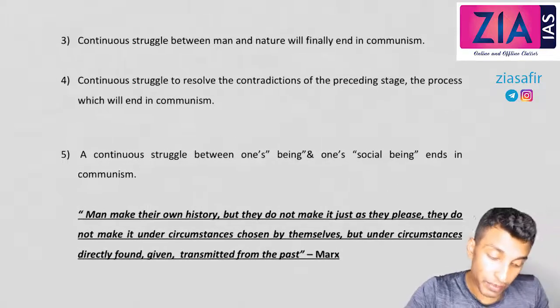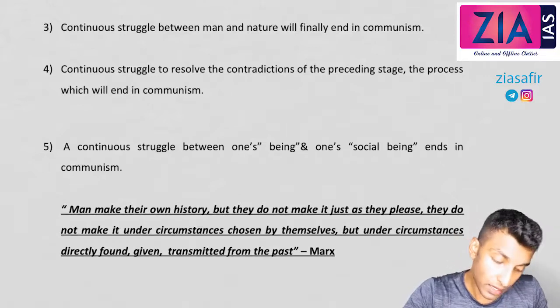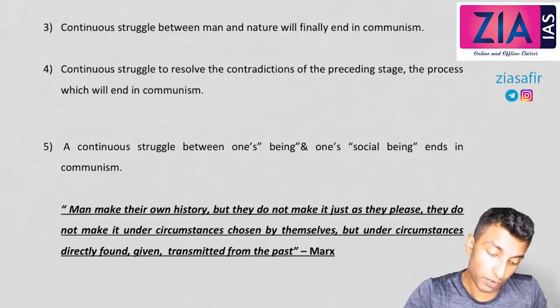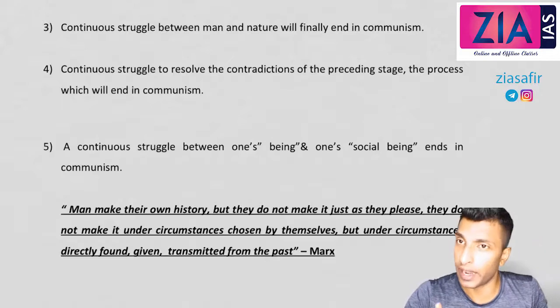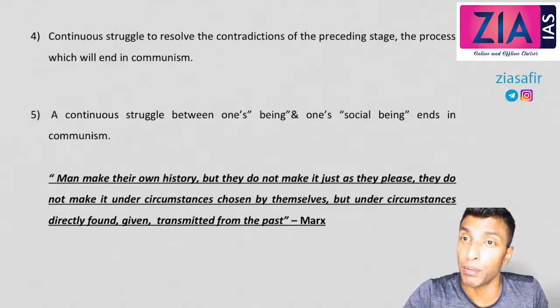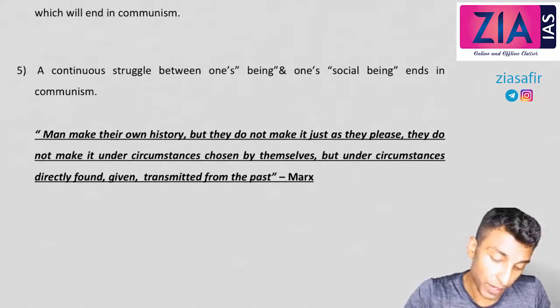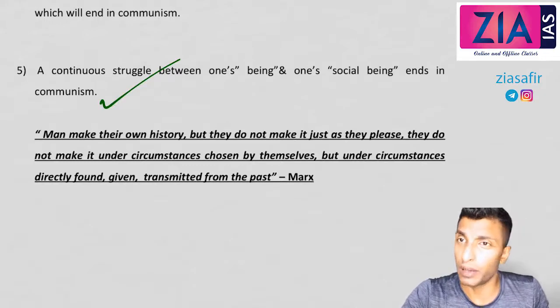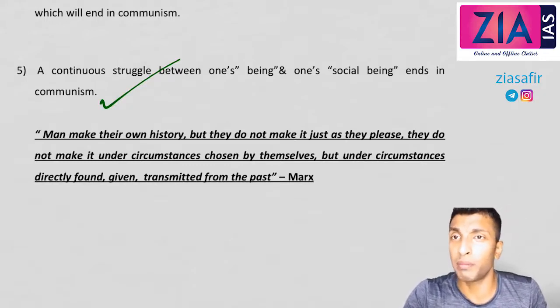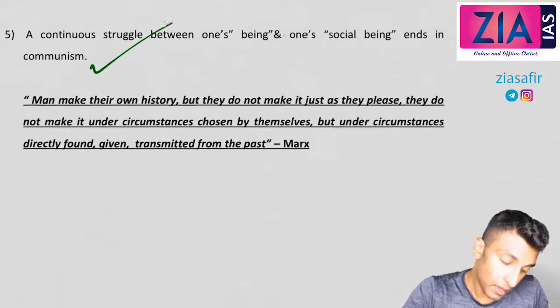Then continuous struggle between man and nature will finally end in communism. Continuous struggle to resolve the contradictions of preceding stage, the process will end in communism, because there won't be any contradictions in communist society according to Marx. A continuous struggle between one's being and social being will end in communism. Okay, because in communism everybody will be being, there is no social being, as everybody is equal, there are no differences.